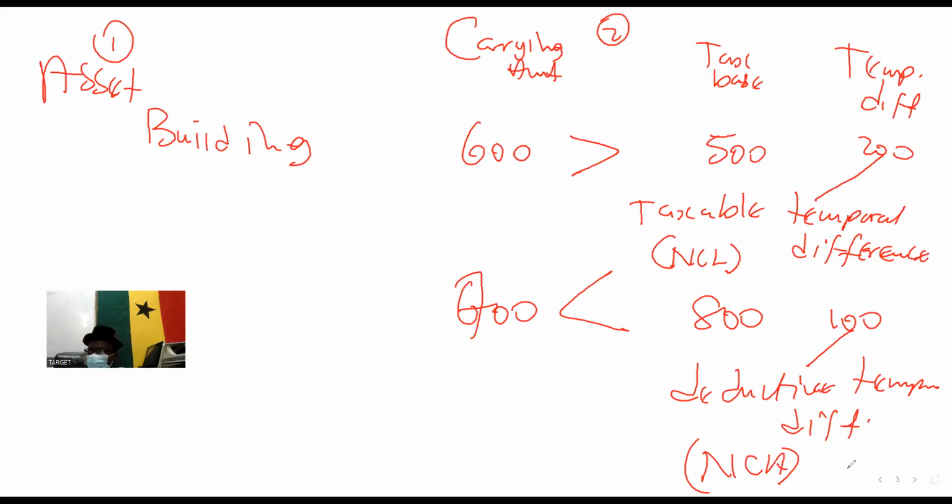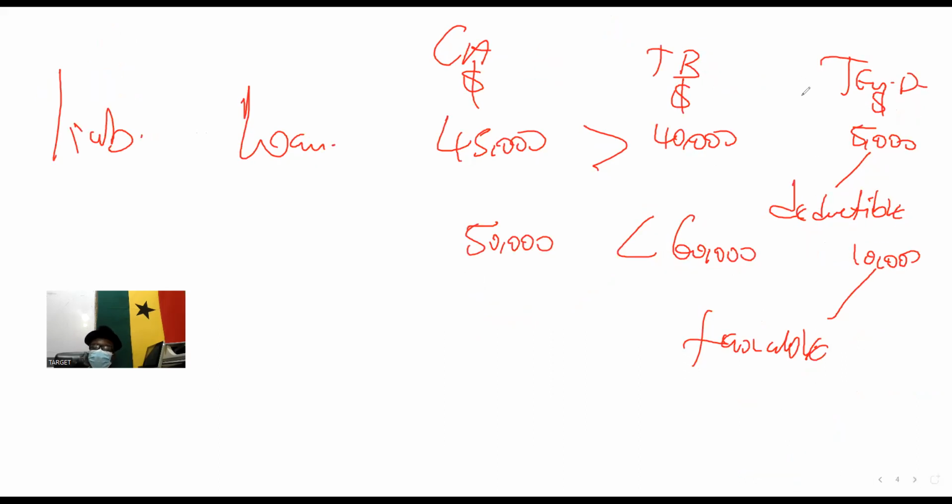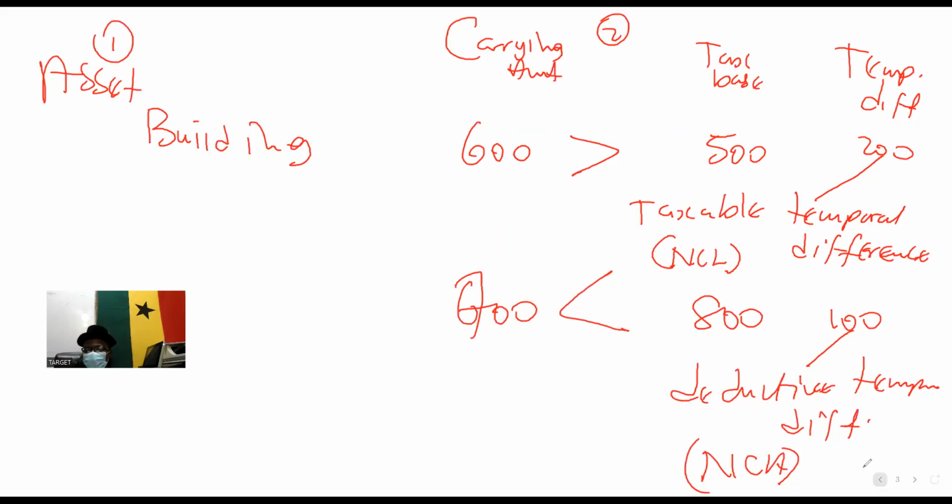Please, it's a bit dicey, slippery. So our advice is that right after the section, go through more question solving and you are free to go. At the end of the day, let me do the final illustration and then we are done. So take notice about deferred tax computation.